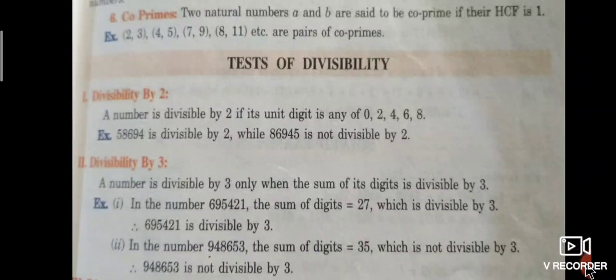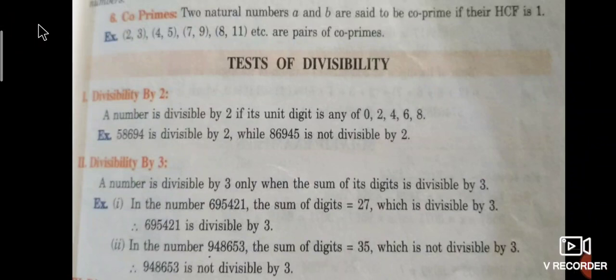The next one is tests of divisibility. Okay, students, if a number is given like 2492, you can't divide, just see and say whether it is divisible by 2 or not.